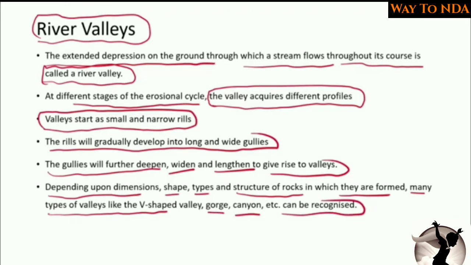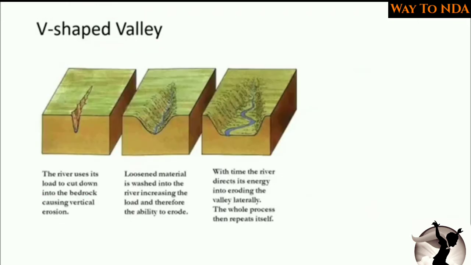So first let's start with the V-shaped valley. Now remember, we are studying the youth stage. That means V-shaped valleys are formed when the river is in the youth stage. Remember, the water is flowing from here, streams are coming and flowing, and this is coming from a mountain.